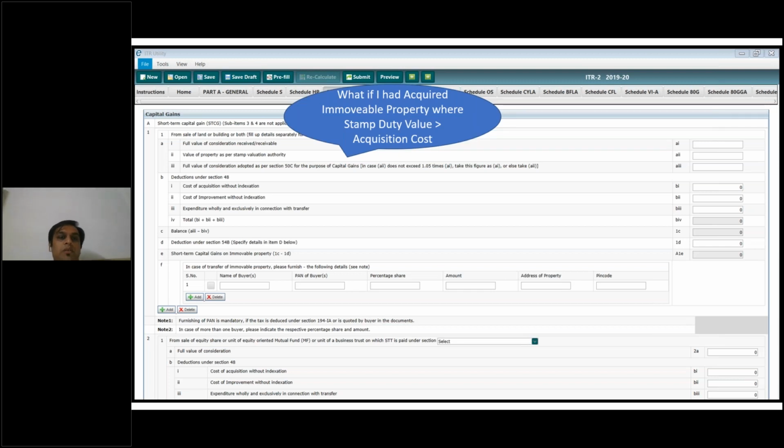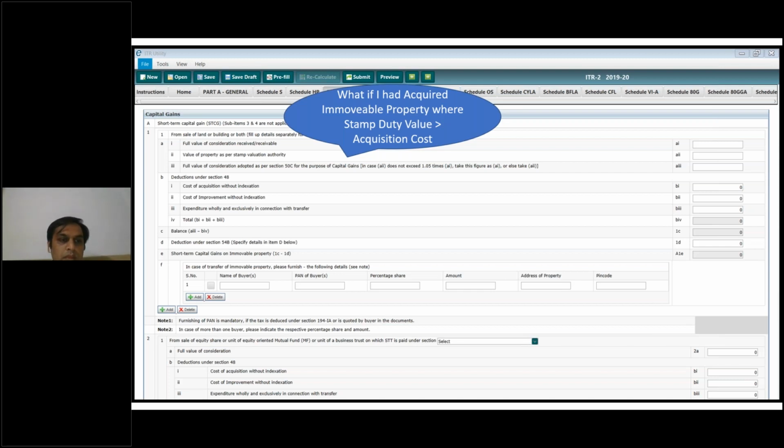So this is the question you have to always think of. While purchasing the property, you have to report to your CA that you have purchased the property. Just check once whether you have not acquired it below stamp duty value. You can check in your index too whether you had purchased any property below stamp duty value.